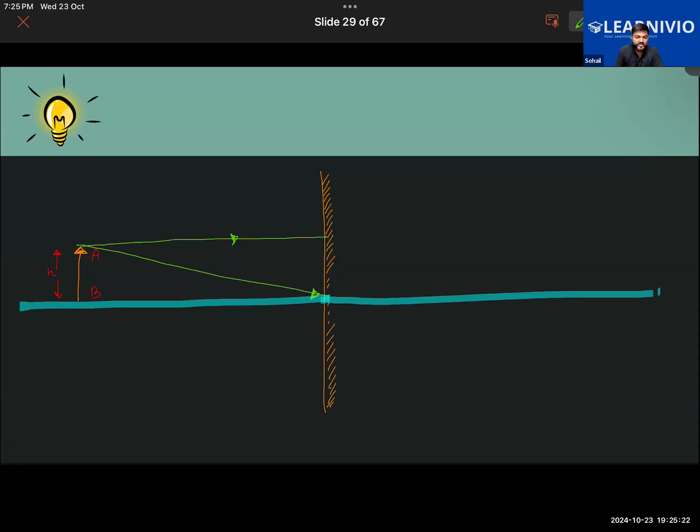So we have considered an object AB of some height H, and also it is standing at a distance. Let us say that it is standing at a distance U from the mirror. We call this distance U. It could be 1 meter, 2 meter, 1 centimeter, anything, okay? Further, consider that there are some rays of light coming from this object, and it is falling on the surface of the mirror here. Getting it, guys? So consider that a ray of light by the name of AP is coming from this object.